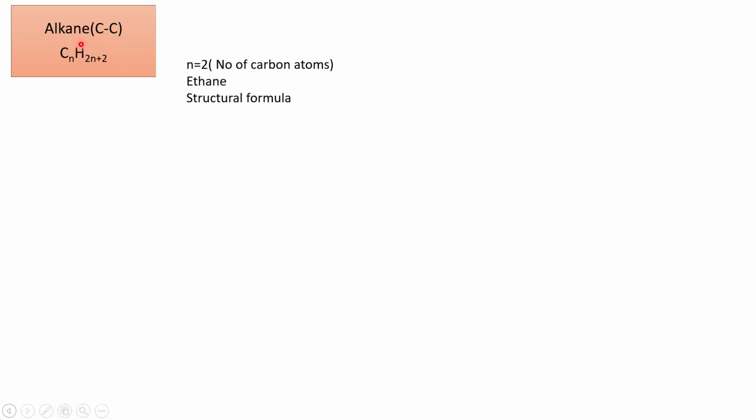Now let us understand how to write the structural formula. To begin with, indicate the 2 carbon atoms by their symbols. We know that carbon is tetravalent, and alkanes have carbon-to-carbon single bond. The single bonds are represented by the use of 4 lines. So around each carbon atom, we have to draw 4 lines. Now, 1, 2, 3, 4 is for the first carbon atom. For the second carbon atom, this one is common.